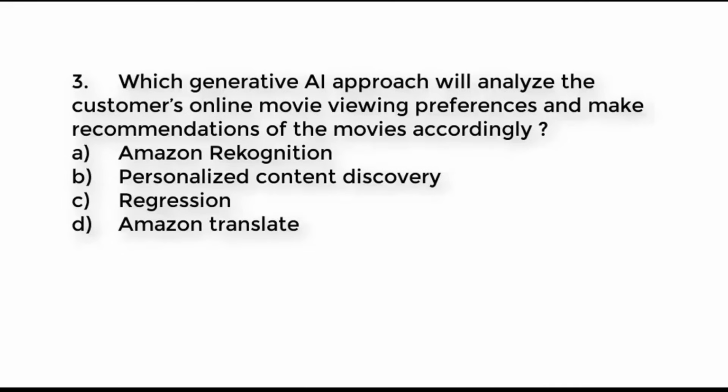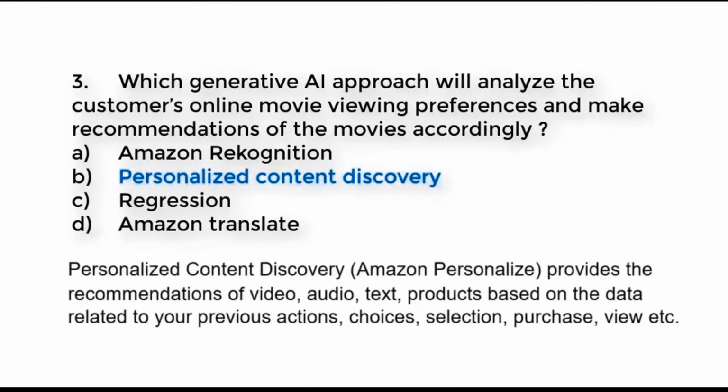And the right answer is personalized content discovery. Personalized content discovery, also called Amazon Personalize, provides the recommendations of video, audio, text, products based on the data related to your previous actions, choices, selection, purchase, view, etc.